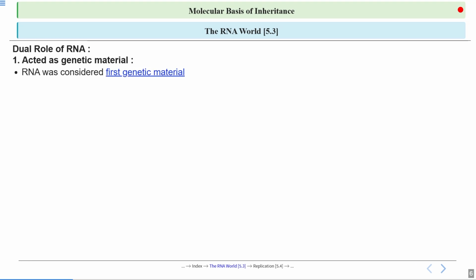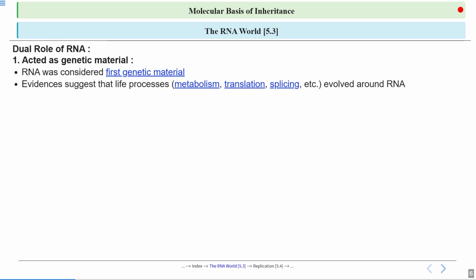Now we will talk about each of the two points. The first point was that it acted as the genetic material. Initially people thought RNA is our first genetic material. But evidence has suggested what? That life processes, which are metabolism, translation, splicing, everything is revolving around RNA.